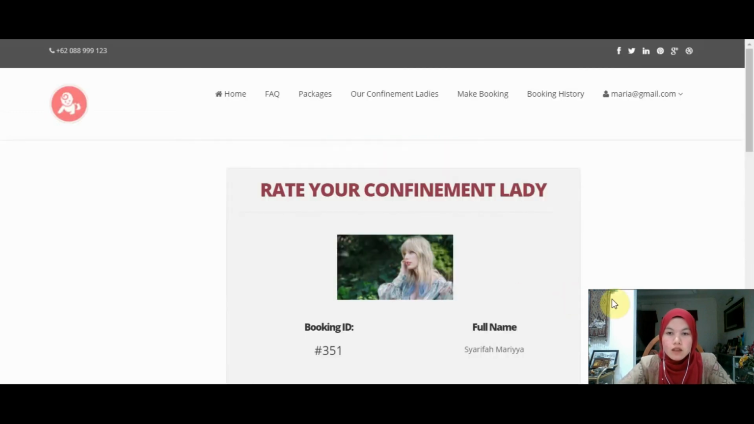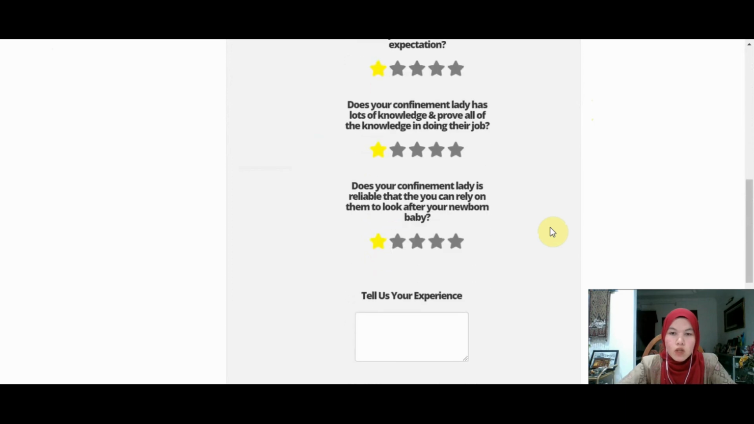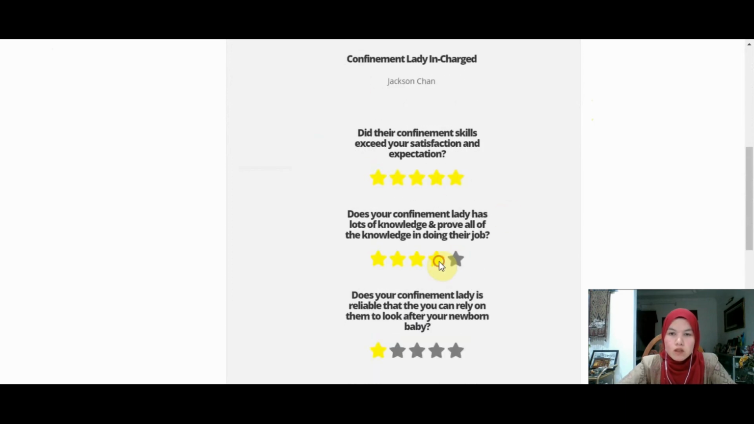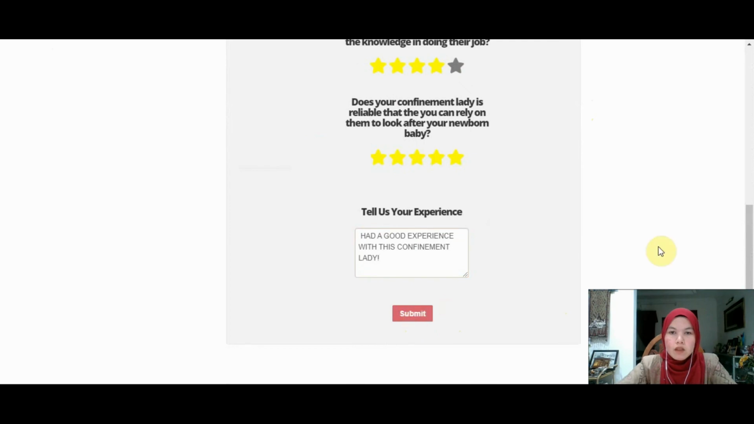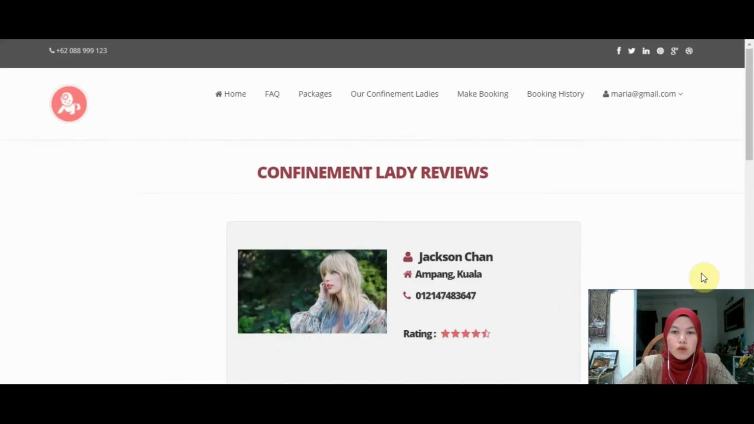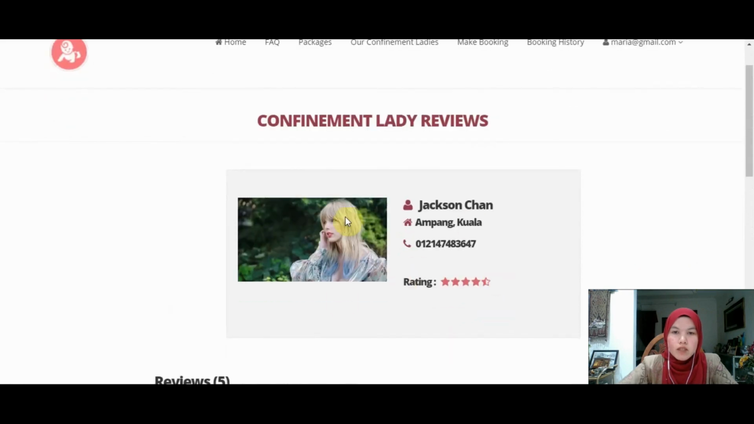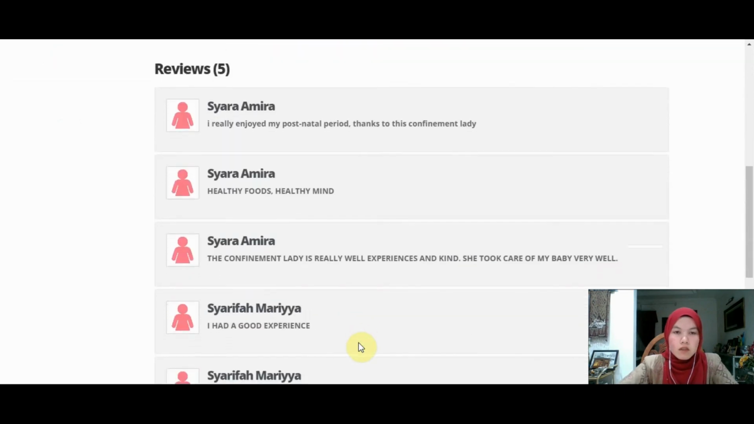So just click rate, and the users need to enter the ratings for each criteria and also leave a review. So let's say I'll just enter 5 stars and leave a review. Click submit, and the system will redirect the users to the ratings and reviews page, so the users can view the details of the confinement lady. So they also can view the ratings for this confinement lady that has been in charge to take care of them, and they also can view the reviews that has been given by the other customers.